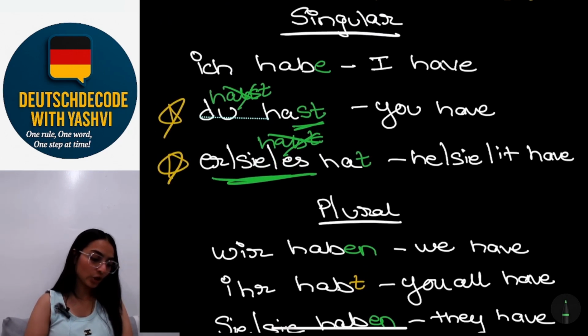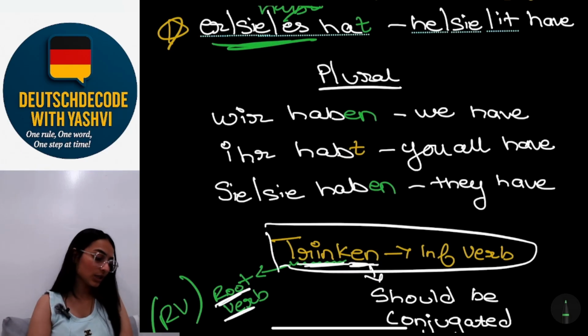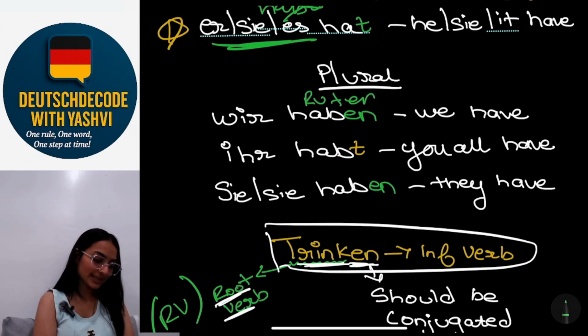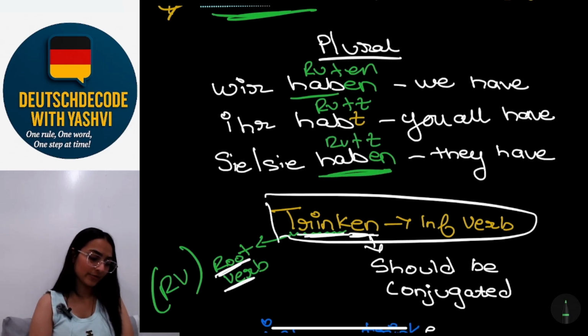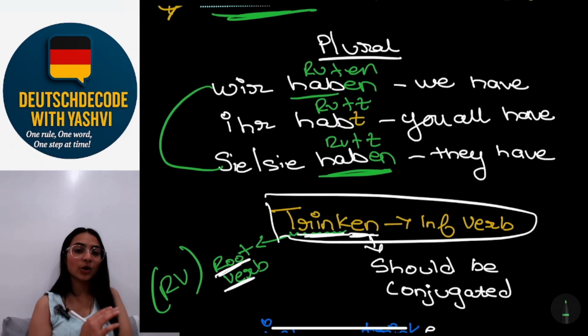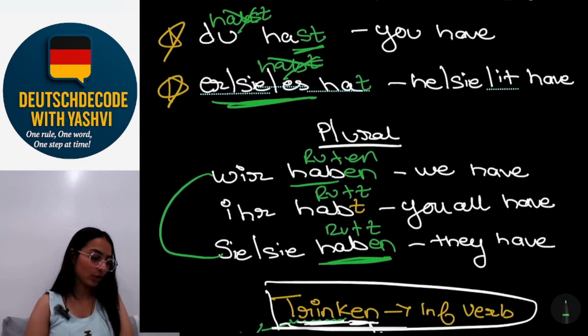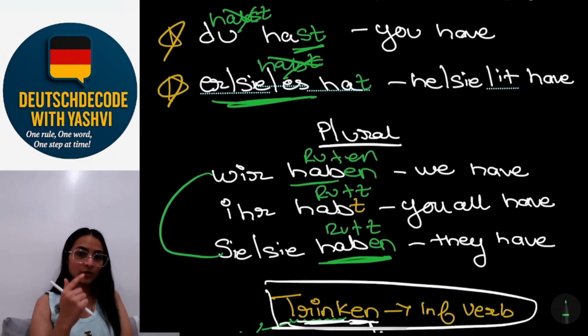This was singular. We'll move to plural. Wir haben. We have. So it's the root verb plus en. Ihr habt, again, root verb plus t. Sie and sie haben, root verb plus en. This is in an infinitive form. These two are always similar in Sein and Haben form as well. But in Sein form, we had another two similarities, ihr and er, sie, es.